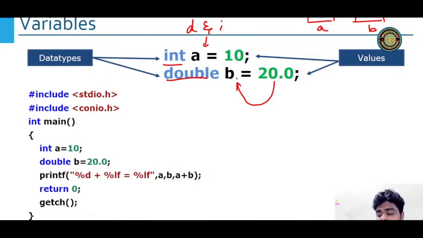Equal to and then 10, 20.0, that is nothing but the values. So I already got an answer, variables, and yes, in Hindi you won't be taking the interview, so make sure you are good in English.